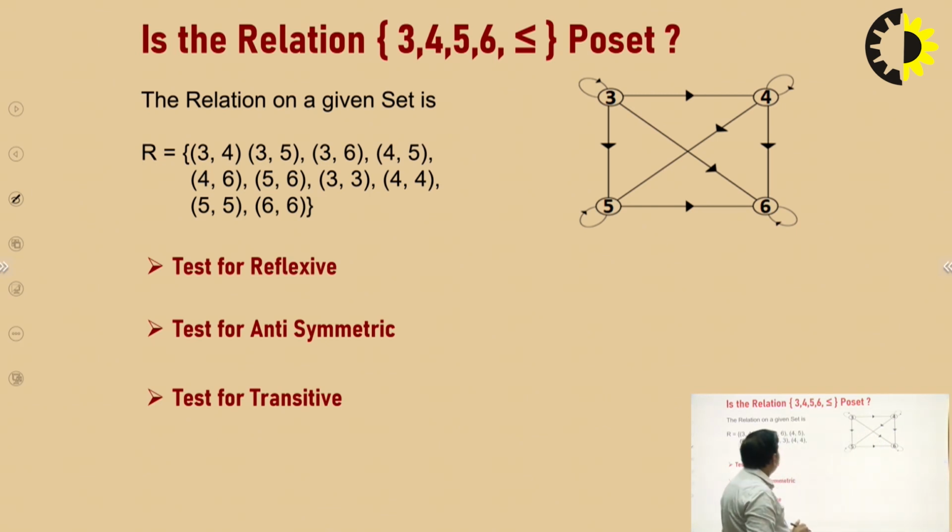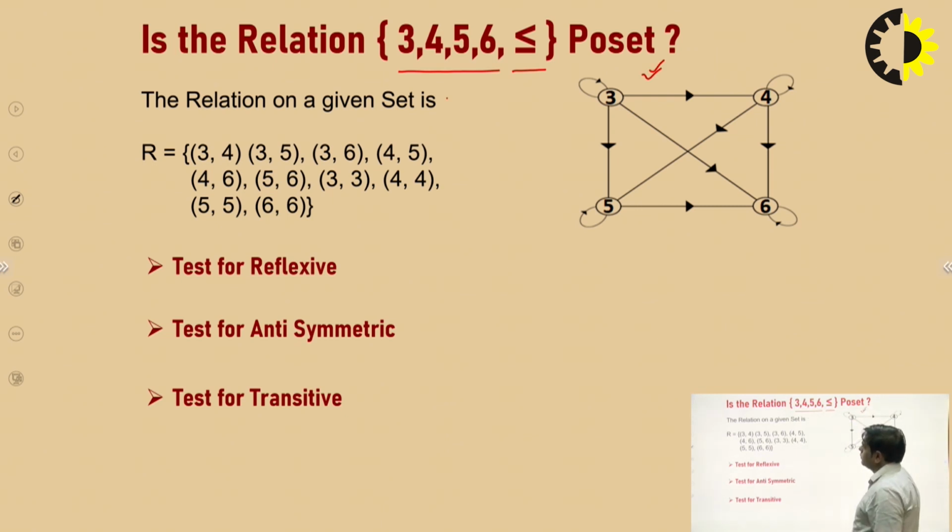Now see another example. We have 4 elements, 3, 4, 5 and 6. The relation condition is less than and equal to. And we have to check whether this set of elements with respect to less than and equal to will make a Poset or not. So before checking, we have to find out the relation.